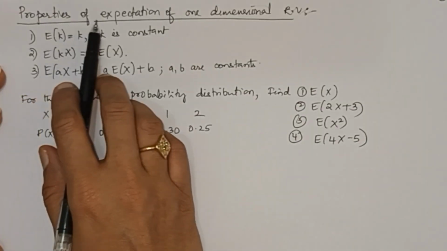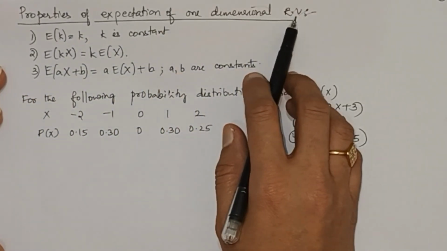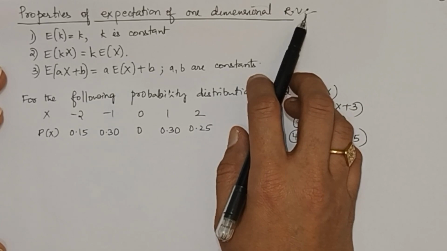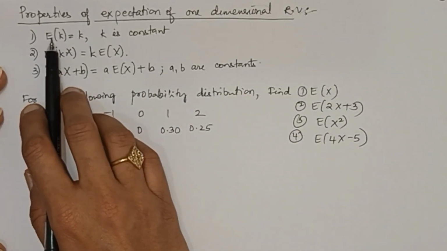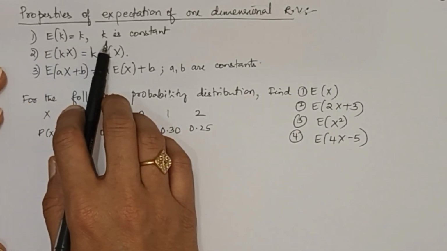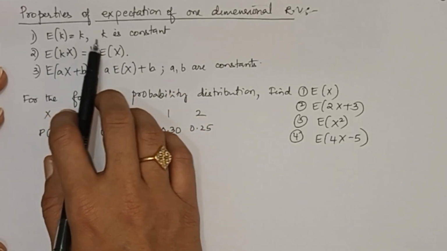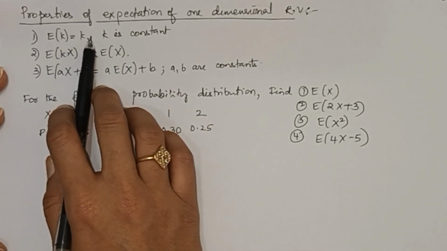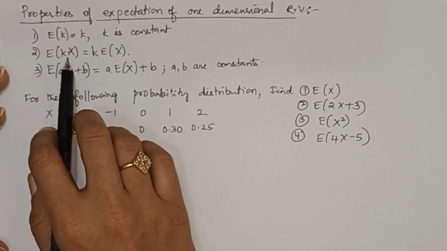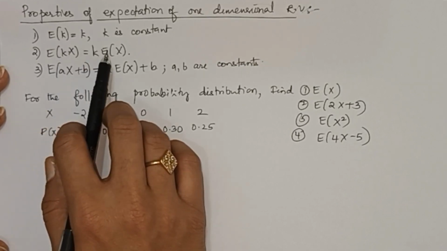Now let us see some properties of expectation of a one-dimensional random variable. The first property is expectation of k is always k, where k is a constant. Expectation, or mean, of a constant is always the same constant. Second property, expectation of kx equals k into expectation of x.